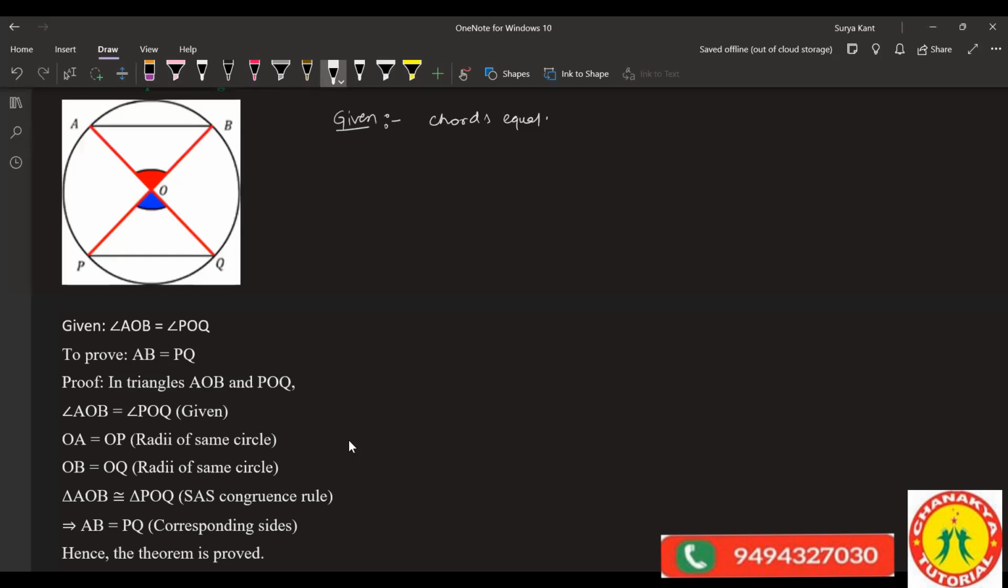To prove that the distance from the center is equal, we can compare these two triangles, right? This distance from the center is equal. You have to prove this. The chord divides into this part, you know, right?